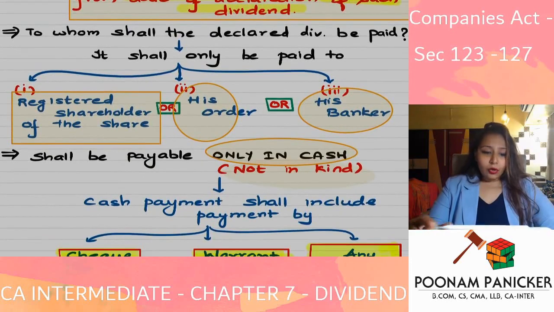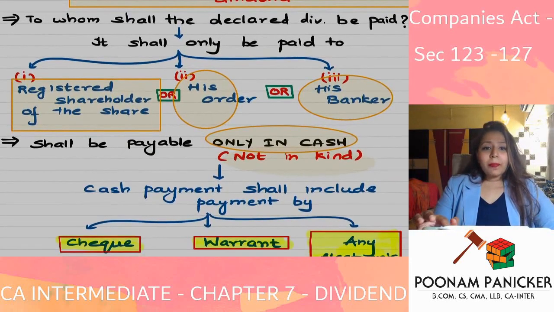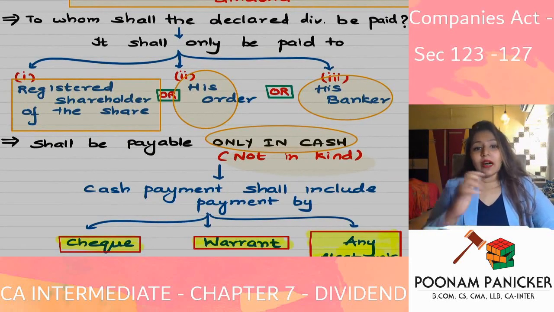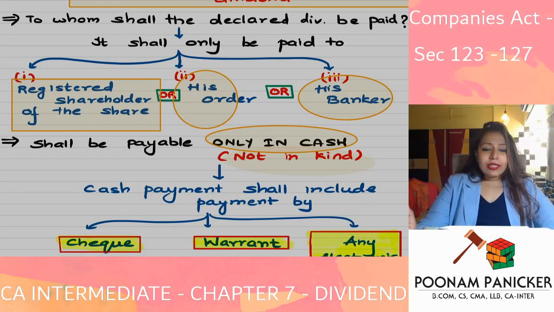Also, to whom will the dividend be paid? Section 123 very clearly states that you will have to pay the dividend to the registered shareholder of the share. You can pay it to the registered shareholder, or to his order, or to his banker.